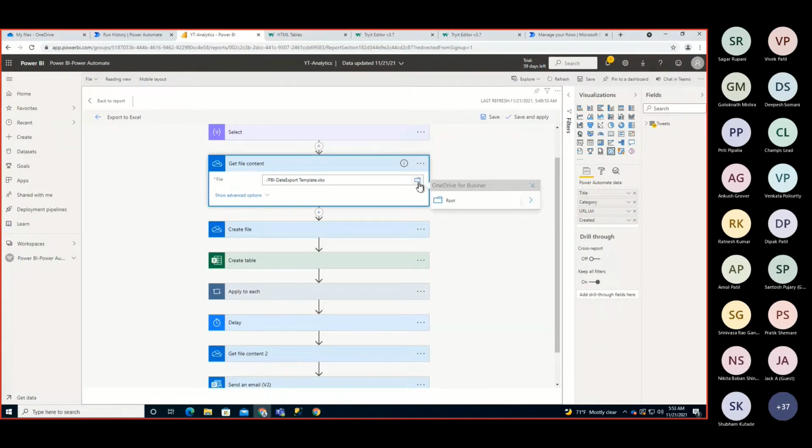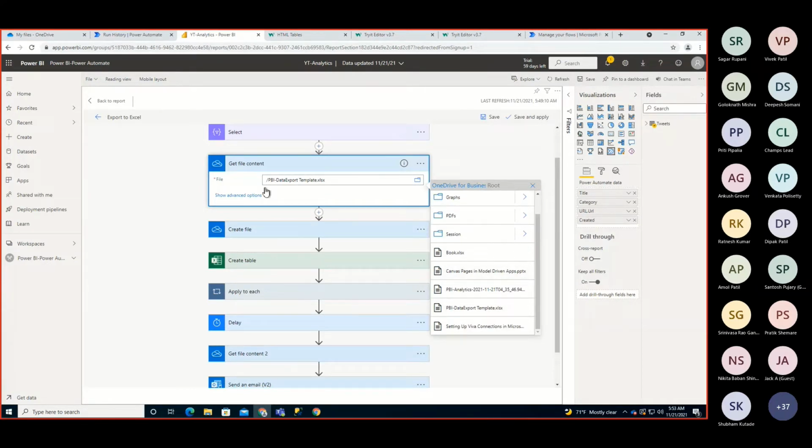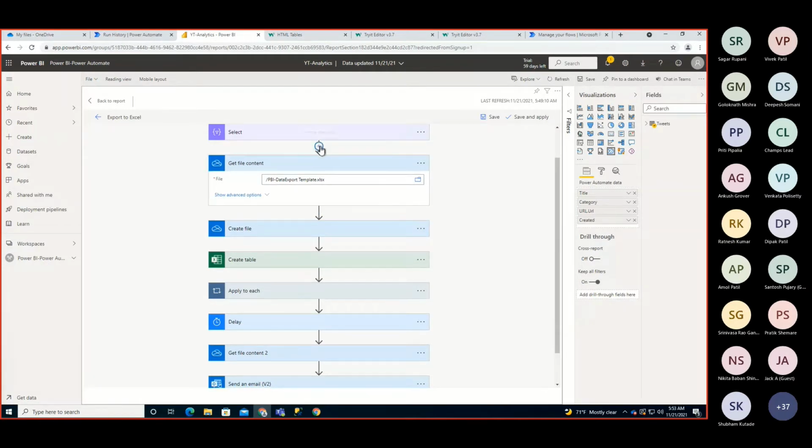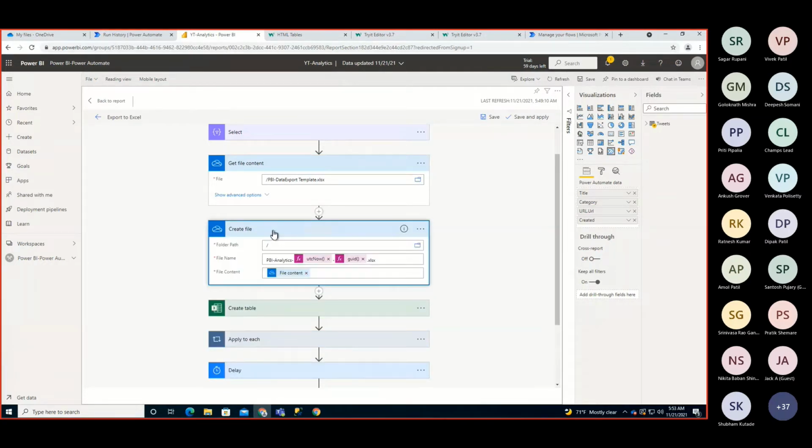So over here, just click on this root, and after that, where you have uploaded that template, just select that, and it will create that particular path for you, right? So you are getting the file content. After that, using that file content, you need to create a new file. So first step is creating a file.